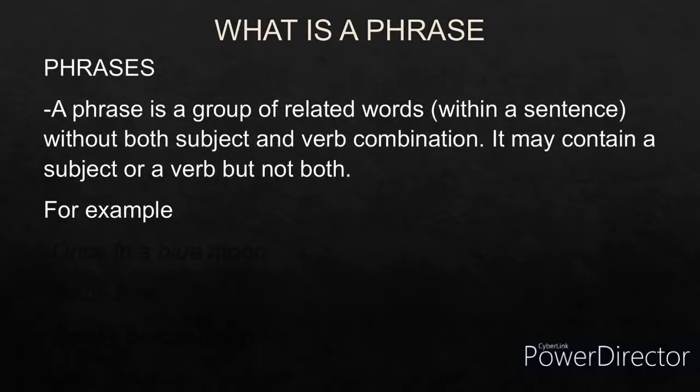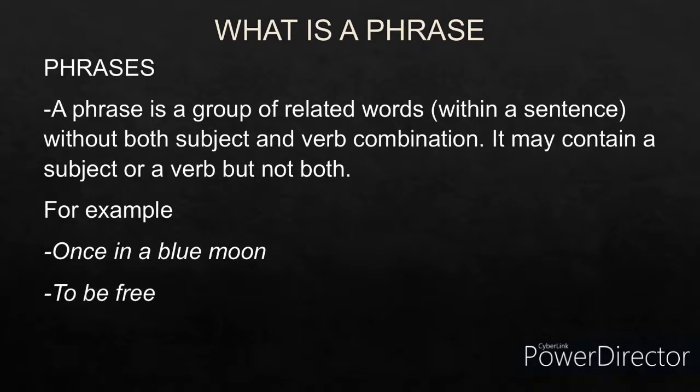Now let us understand what a phrase is. A phrase is a group of words within a sentence without the subject and the verb combination. It may have a subject, it may have a verb, but not both. So that's what a phrase is. For example, once in a blue moon. This is a phrase. It is without the subject and verb combination. To be free. Totally delicious food. So this is what a phrase is.